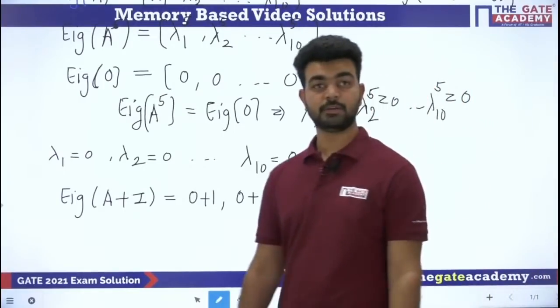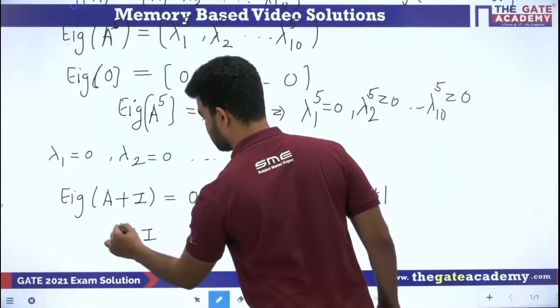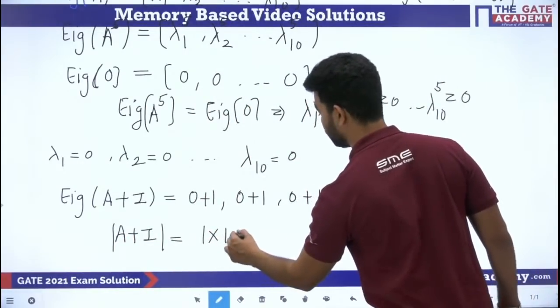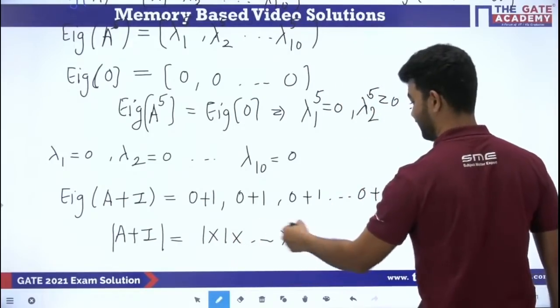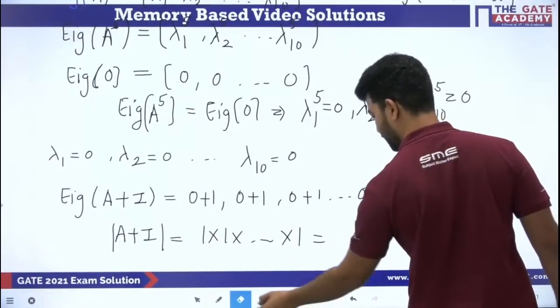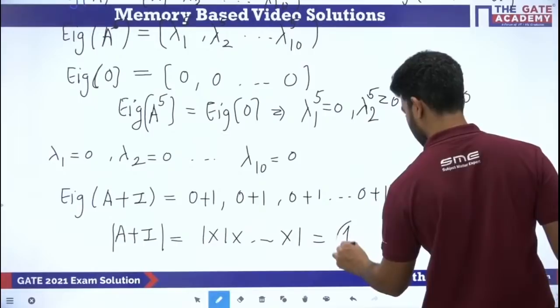Come on, right? So if it is so, what is the determinant of this matrix? The determinant is what? Directly we will multiply all these eigenvalues. So which is what? 1 into dot dot dot 1, 10 times, right? So it is 1. So I think the answer is 1. It should be 1 if the data is correct in this question. So the answer should be 1.